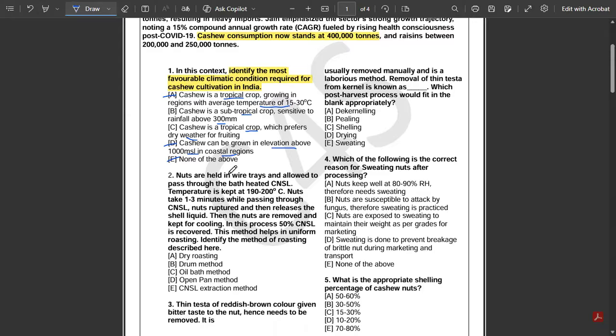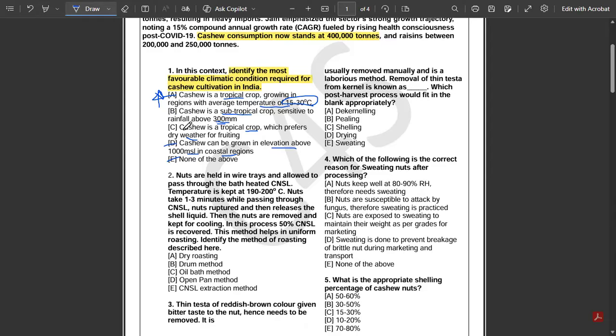Now let us see the options one by one. The first option says that cashew is a tropical crop and it grows where there is an average temperature of 15 to 30 degrees centigrade. So this seems to be the correct answer, and yes, option A is the correct answer. Now, why is option A the correct answer and not the other options? Let's discuss. Option B says it is a subtropical crop. Cashew is essentially a tropical crop, so it is wrong. It also says sensitive to rainfall above 300 millimeters. No, cashew requires an optimum amount of rainfall for proper fruit set. So this becomes wrong.